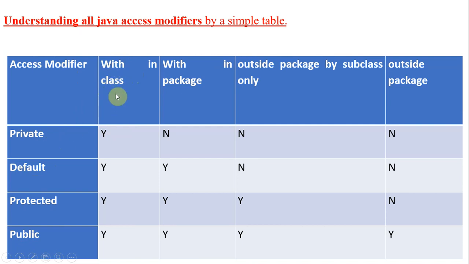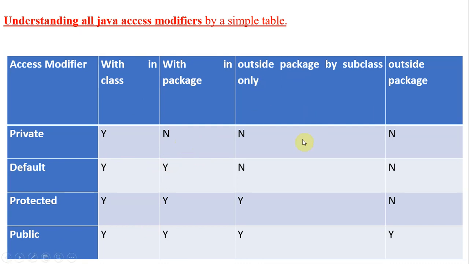If a member is private within a class, it is accessible within the class, and data with a default access specifier within a class is also accessible. Any member of a class defined with private, default, protected or public access specifiers can be accessed within the class. But within the package, only default, protected and public members can be accessed, not the private members. Private members are accessible only within the class, so if other classes in the package try to access them, that is not possible.